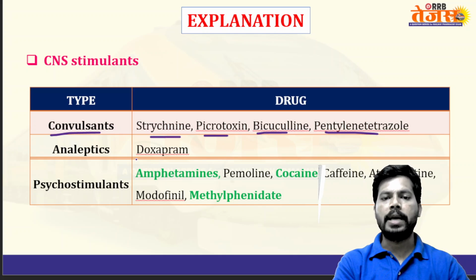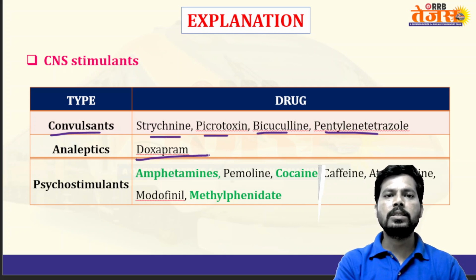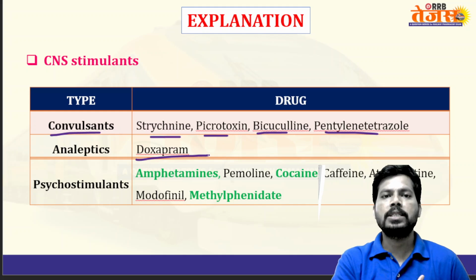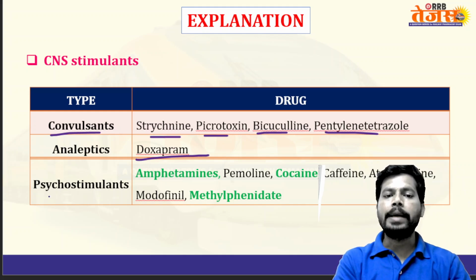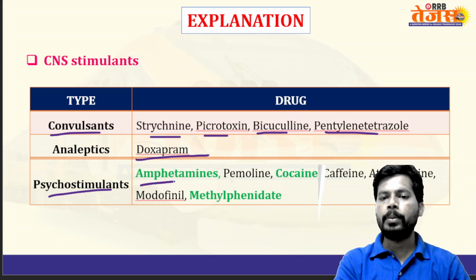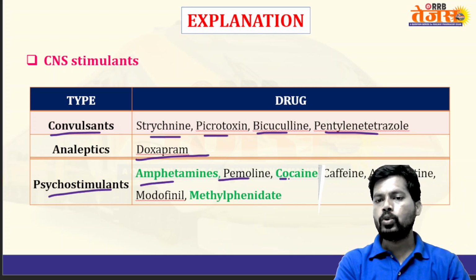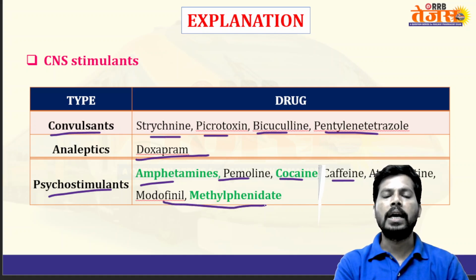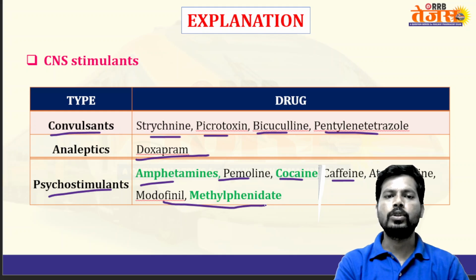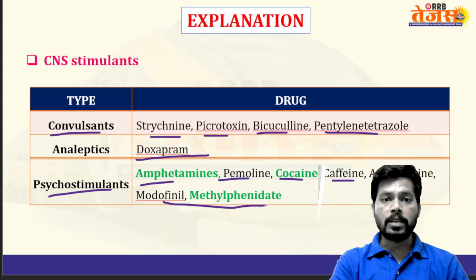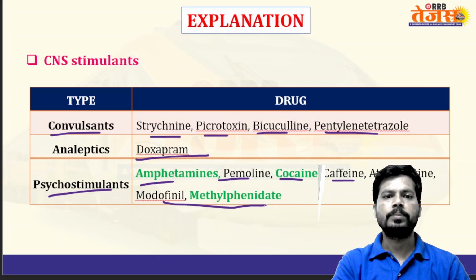Next, analeptics, for example doxapram. These drugs stimulate the respiratory system by acting on the central nervous system. And psychostimulants like amphetamines, pemoline, cocaine, caffeine, atomoxetine, modafinil, as well as methylphenidate. So these are the categories that come under CNS stimulants.